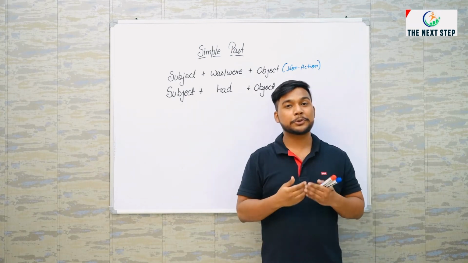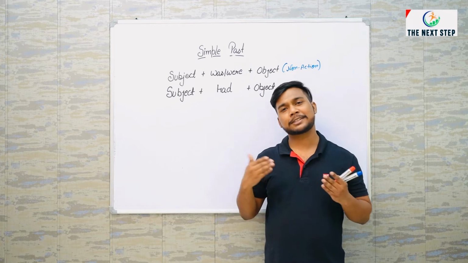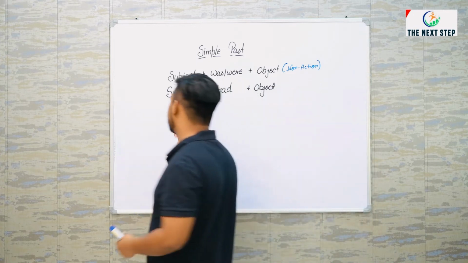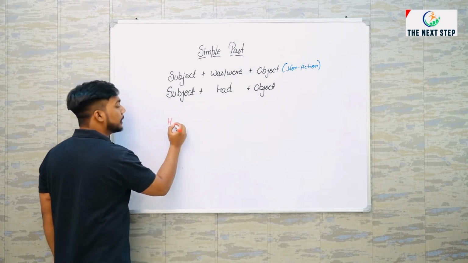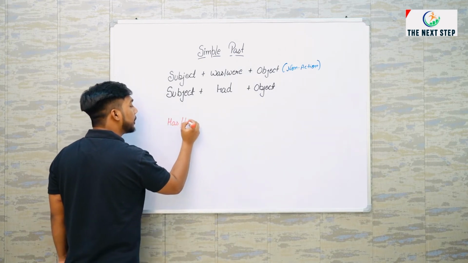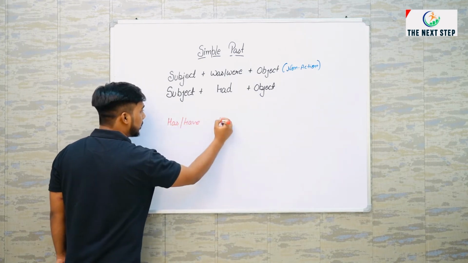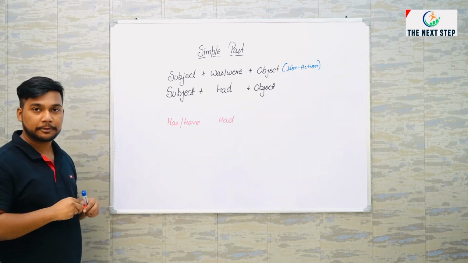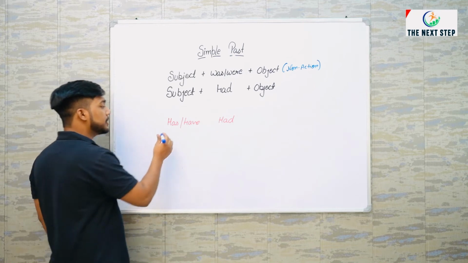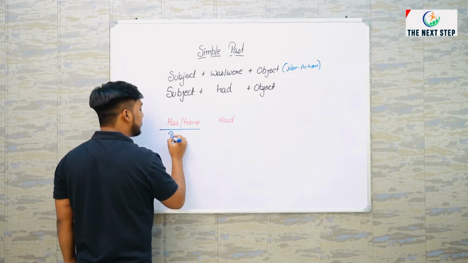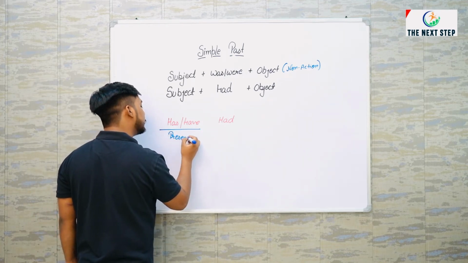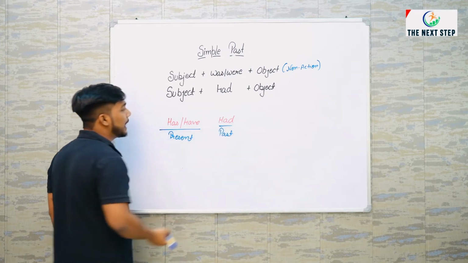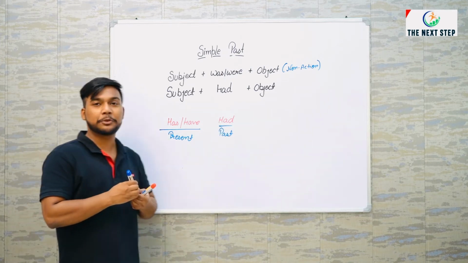This is also very easy because this is just a part of simple present. As in simple present, we have learned has or have. This is the second form of has and have. In present, we use has, have. In the past, we used had. Let me give you some examples.